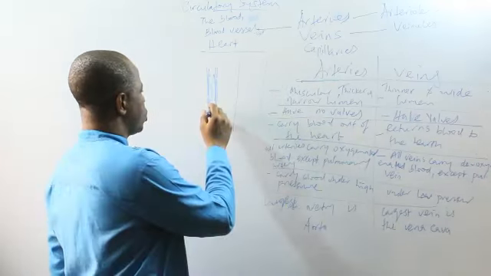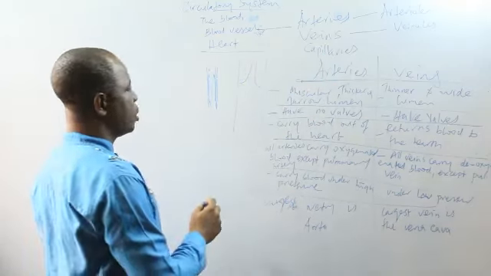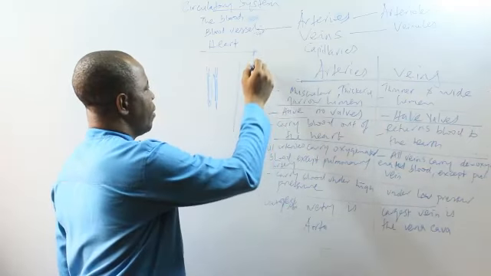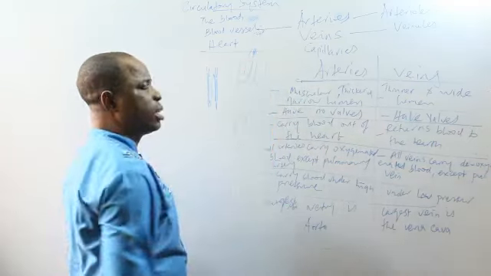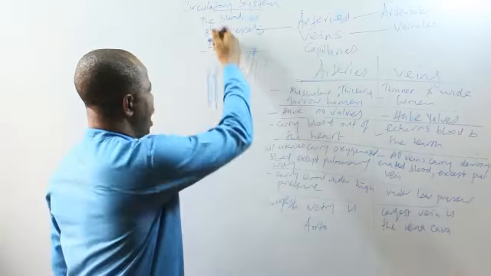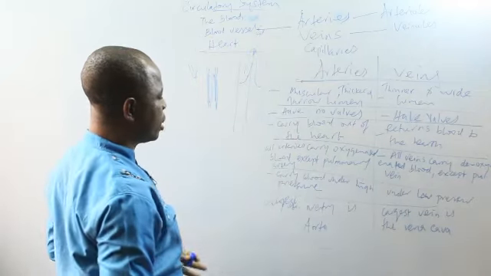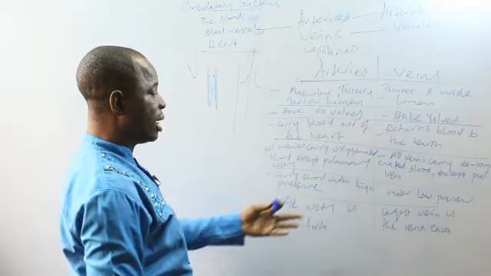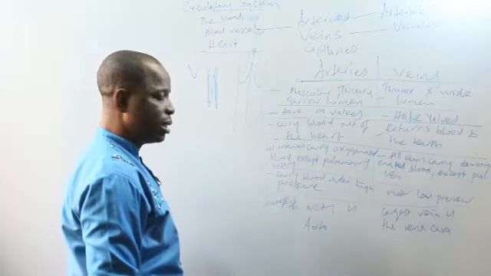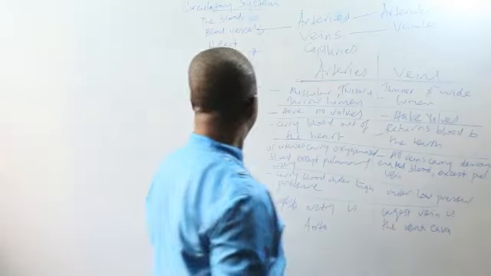And then this one does not have any valve, but this one has valves like that to make the blood flow. If the blood flows this way, it goes back to the heart. But if it's not to go back, reflux, these valves will close. Arteries carry blood out of the heart, while veins return blood to the heart. Now that's all about arteries and veins.